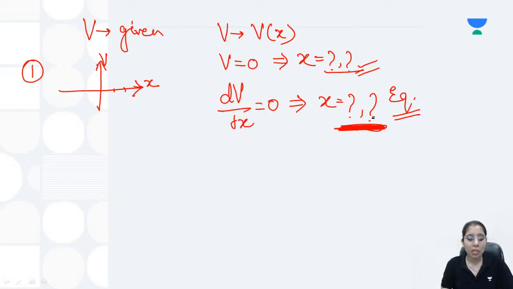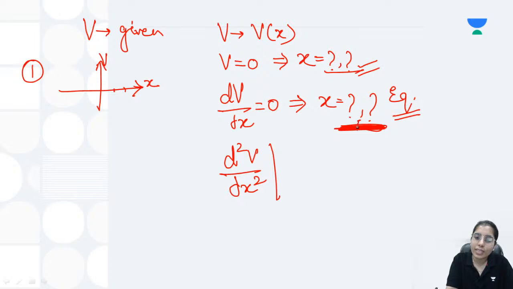This is the complete process I'm going to explain. Firstly, I will talk about how to draw the V versus x graph, and after that I will talk about the final step, how to draw the momentum versus position graph. Other than this, now at the d²V/dx² value, you will check at these values of x. How many values have we considered here? Two for x, but you may have more than two values there as well. Maybe 3, 4, 5, 6, 7, any number. So for the second order derivative of potential, at any value of x which we have got here, we have to check the second order derivative of potential.